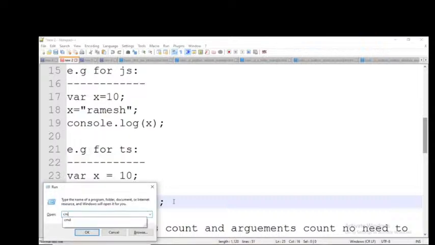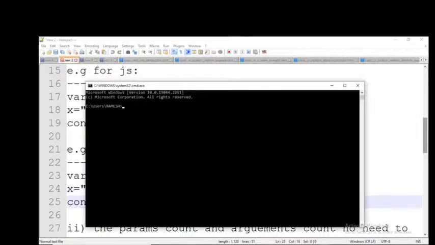What is the output I will get? 10, or Ramesh, or error? Error, sir. Why error? Two values, and the system is confused about which one to take. X is 10 and x is Ramesh. Which of the two x values should it consider? That's why the error is coming.